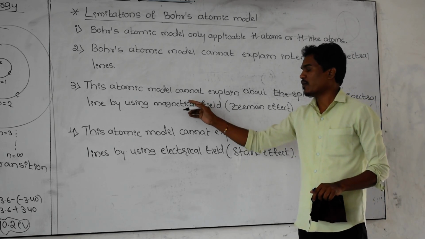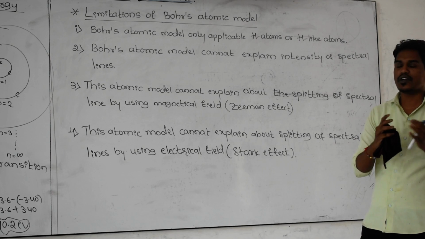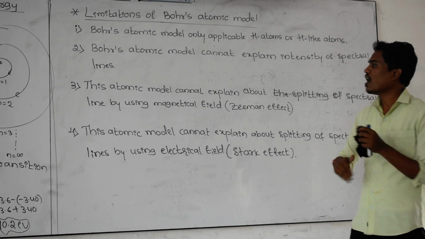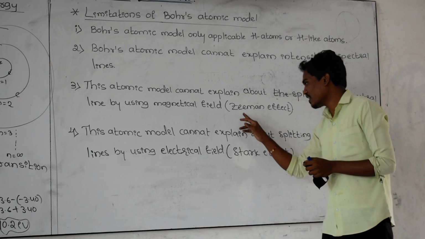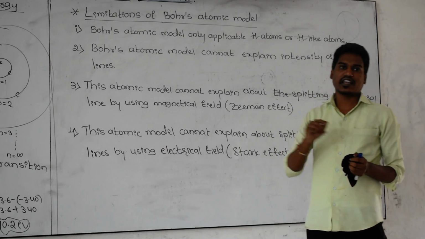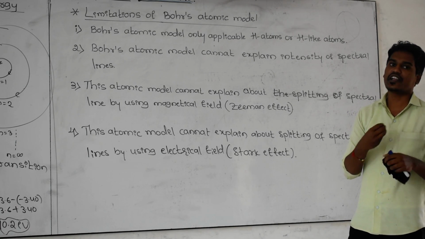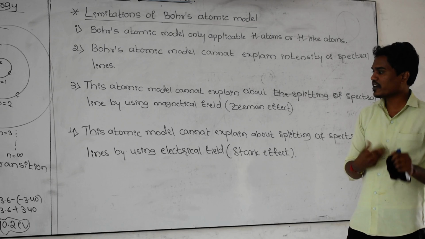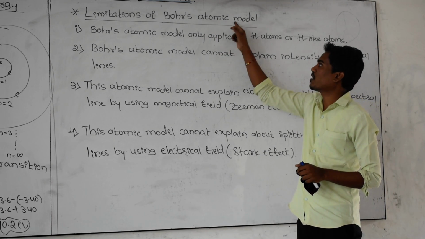Next, by passing magnetic field lines, it is possible to split the spectral lines. How does this happen? That also cannot be explained by the Bohr atomic model, and that effect is called the Zeeman effect. Fourth, if you pass electric field lines through the spectral lines, there is a possibility of splitting of the spectral lines. How does it happen? That also cannot be explained by Bohr's atomic model.